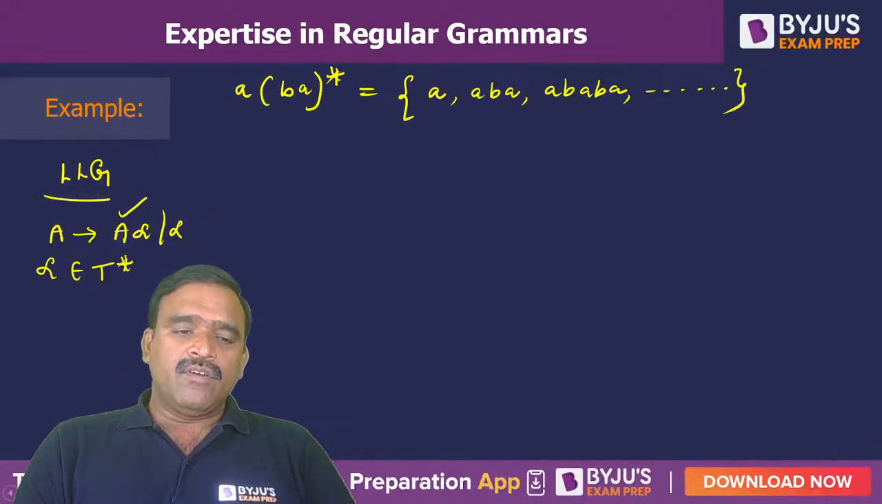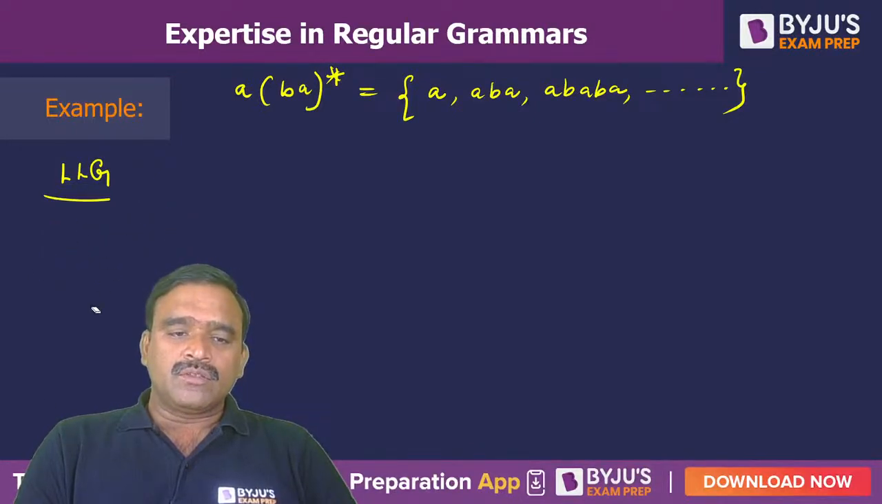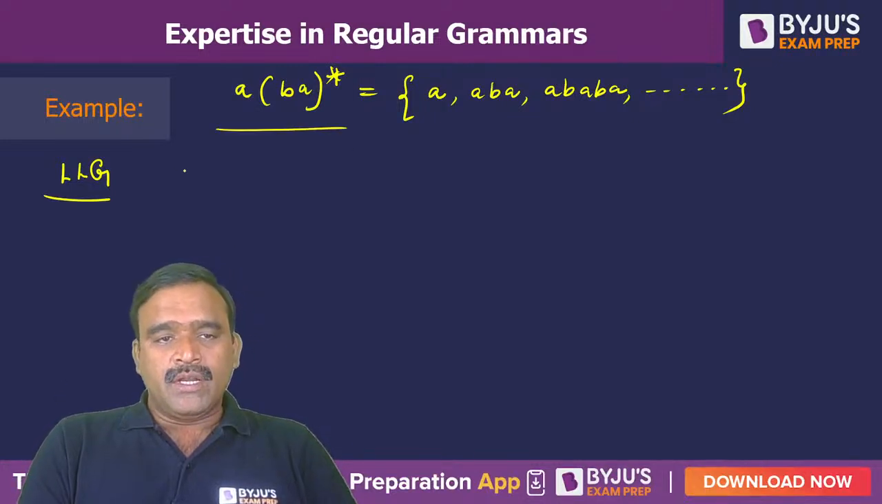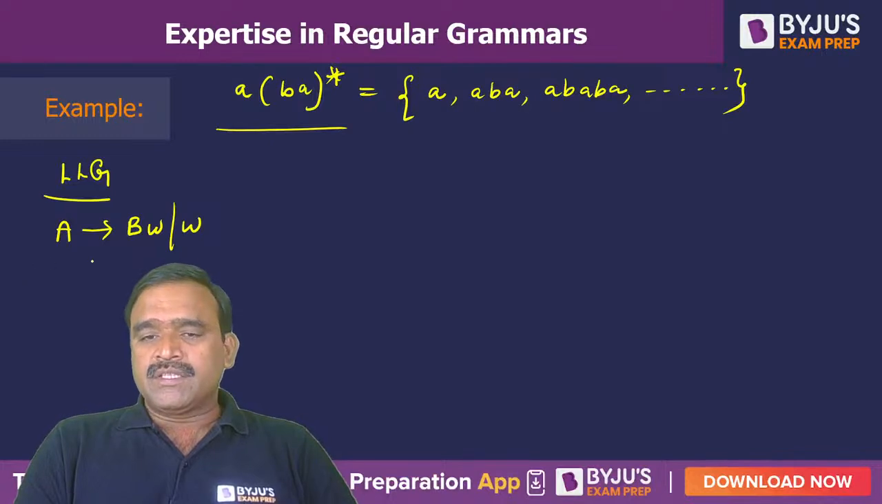Or in a more general format, if you write the more generalized format of left linear grammar, so that you can understand, along with one example language also I brought. The more general form is something like A to BW or W. This is a left linear grammar. So what is this W? W is present in the terminals. W is present in terminals. And B is a single variable.